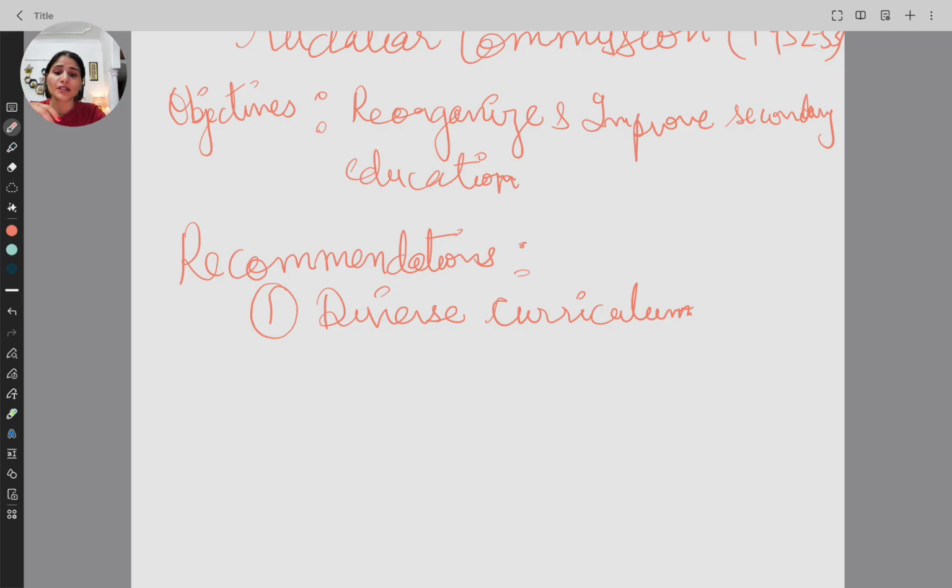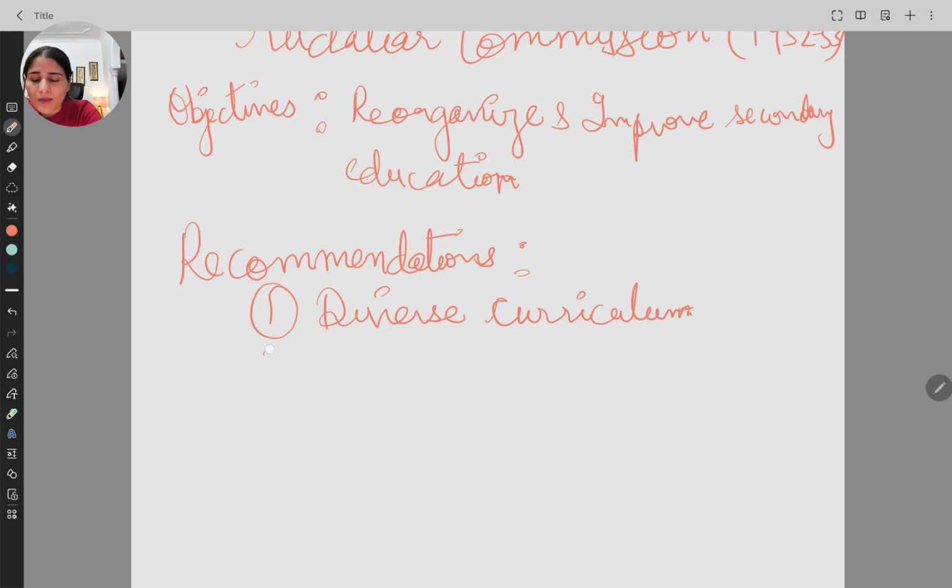It should not be limited, so that every student is doing a similar kind of study. There should be some diversification in the curriculum. There should be different streams in the curriculum, like science, commerce, arts, and other vocational subjects were also introduced at that time: animal husbandry, horticulture, and other vocational subjects.